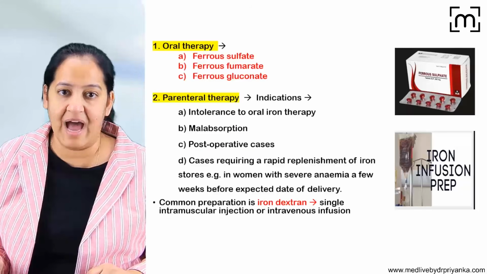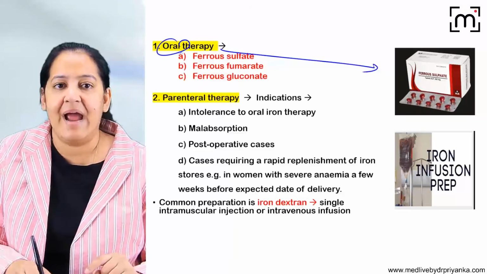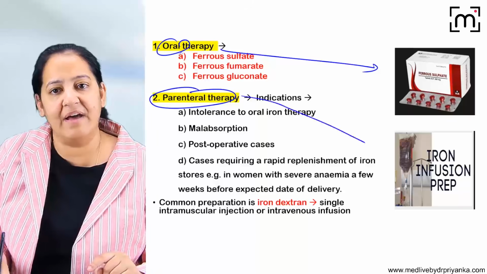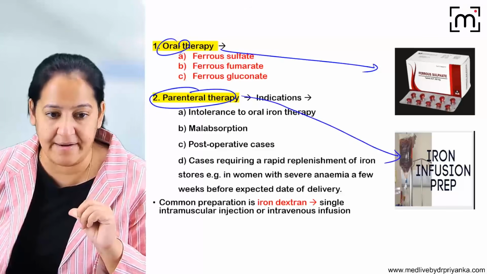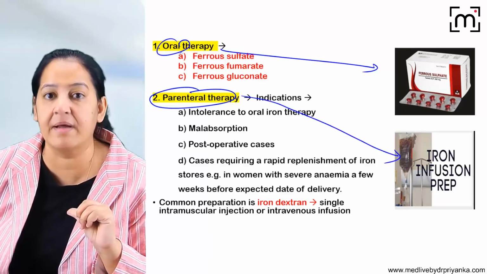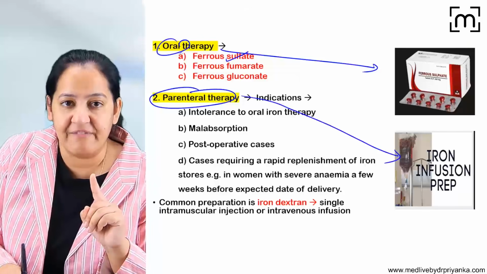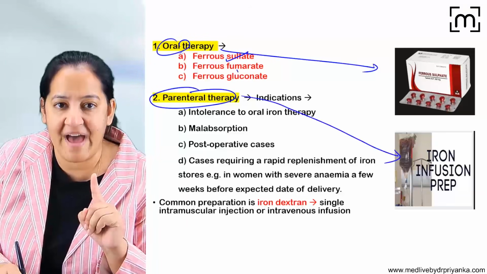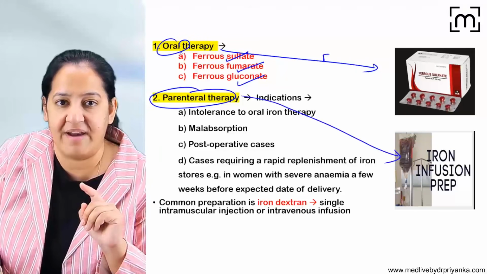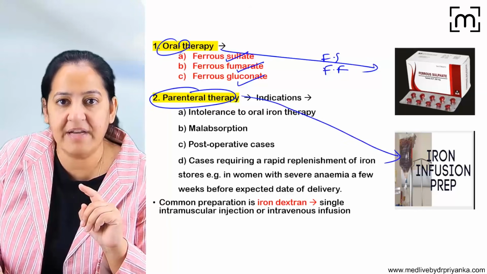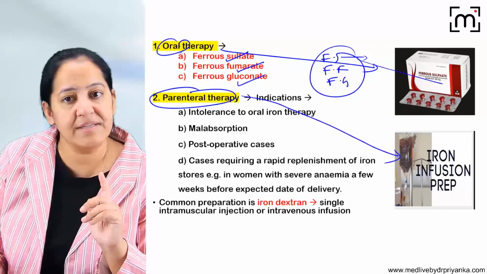For correction, give the iron. There are two types of iron therapy: orally in the form of tablets, and parenterally, given directly IV. In the oral route, three types of preparations are available: ferrous sulfate, most commonly used, ferrous fumarate, and ferrous gluconate. These are the tablets.